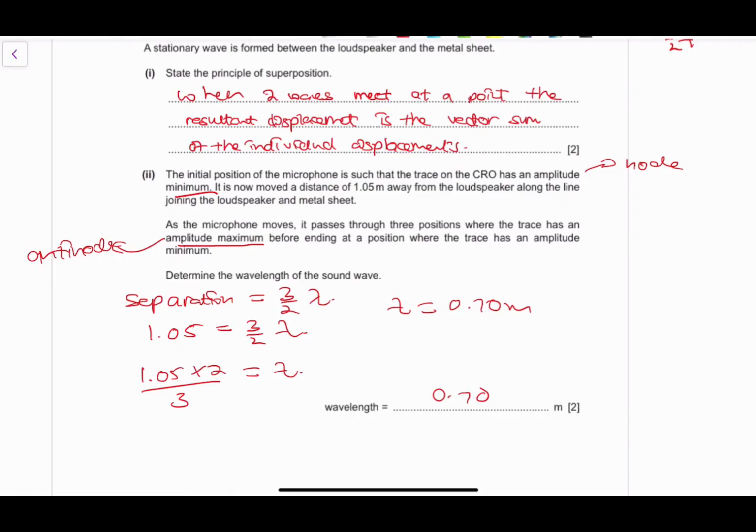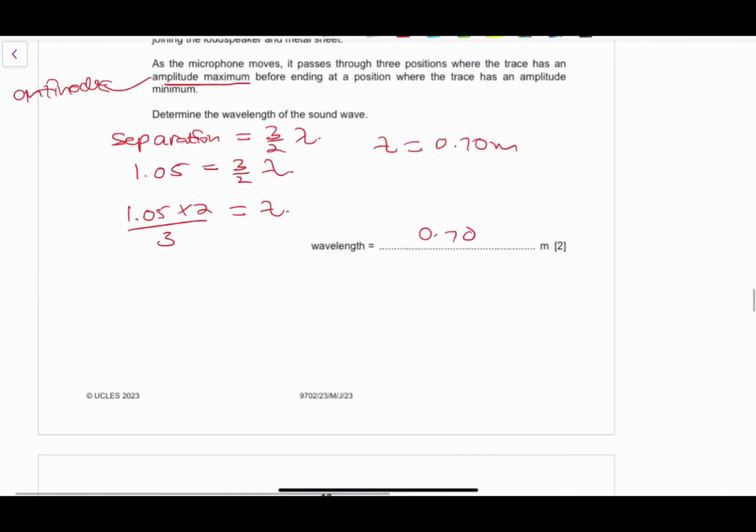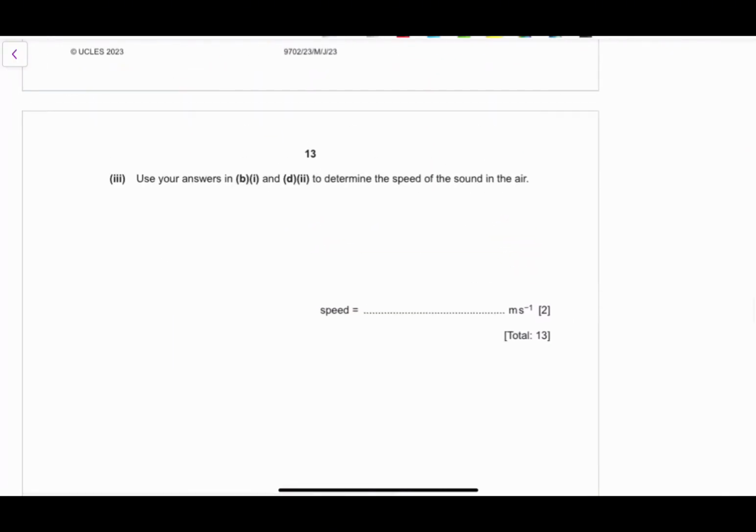From a node to another antinode, skipping a node in between, that's a whole lambda. You just find your distance and you have the values that you're looking for. The last question, we've been asked to determine the speed of the sound. We know that v is equivalent to f lambda.